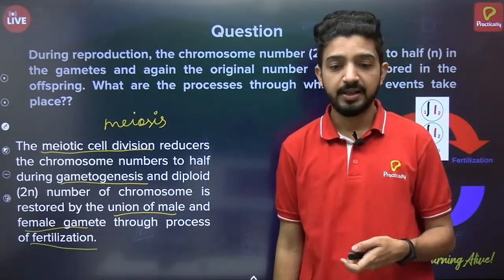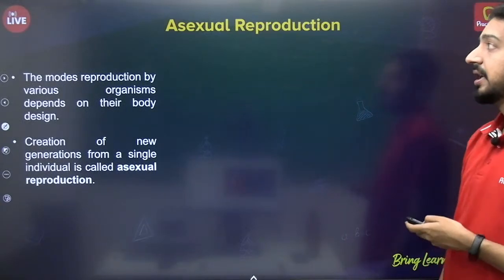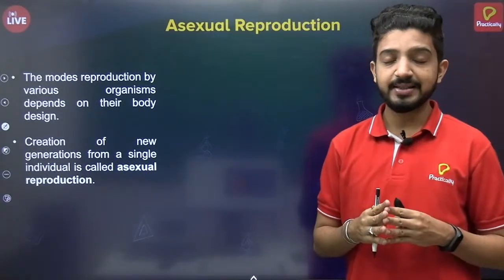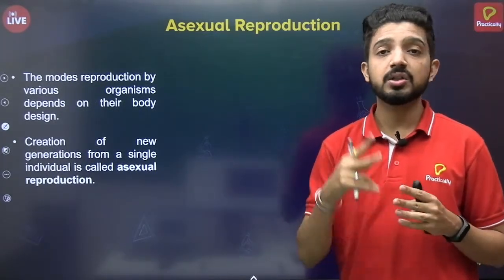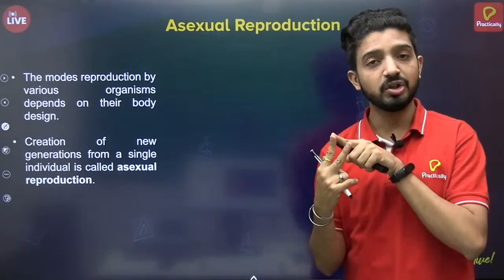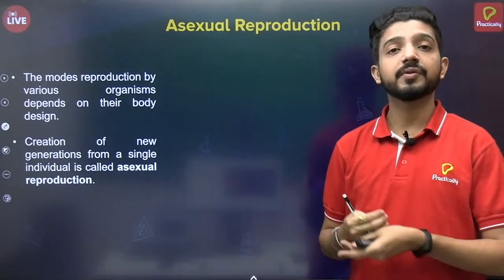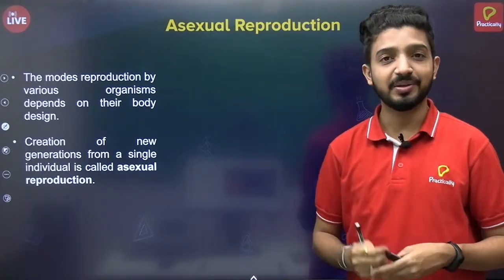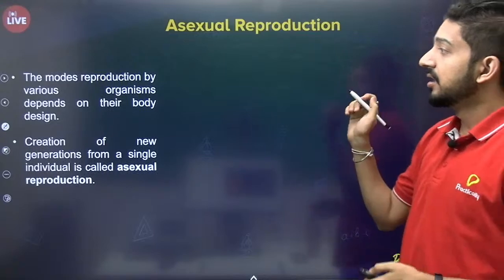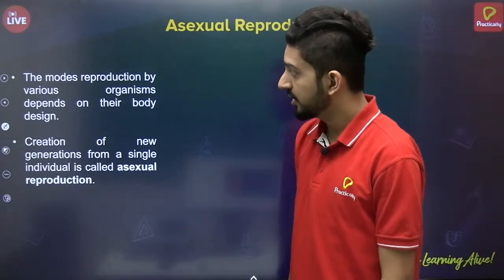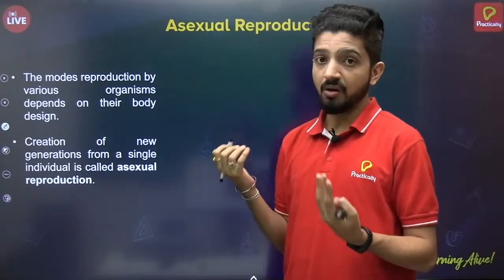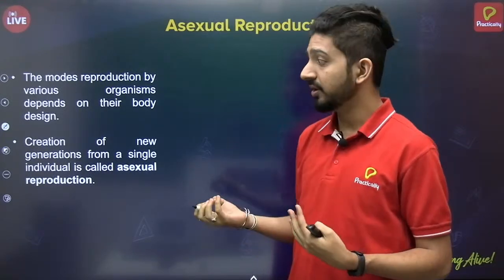Okay, let's move ahead. We had seen in the beginning that reproduction is of two types, asexual and sexual reproduction. Let's begin with asexual reproduction, and the second half of this session will discuss sexual reproduction. The mode of reproduction in various organisms depends on the design of their body and the type of organism they are.